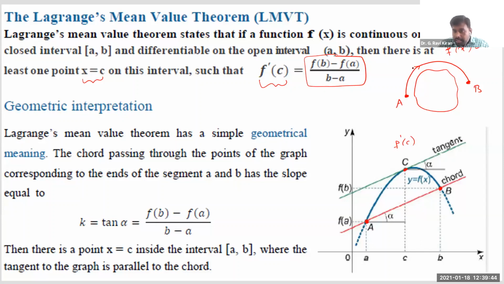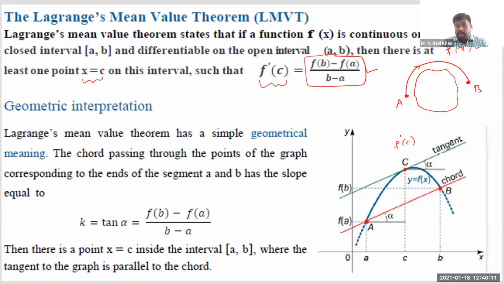And at each instant along this path, you can calculate some velocity. So the average velocity after completion of this journey can be calculated by this formula, f of b minus f of a divided by b minus a. That is the average velocity when you travel from point A to point B, right?